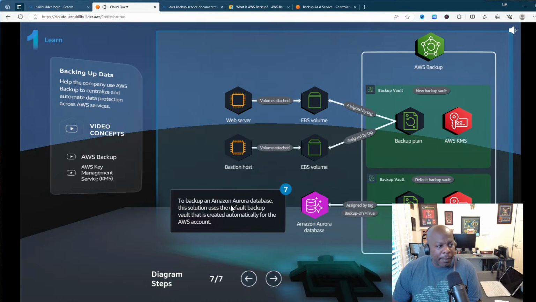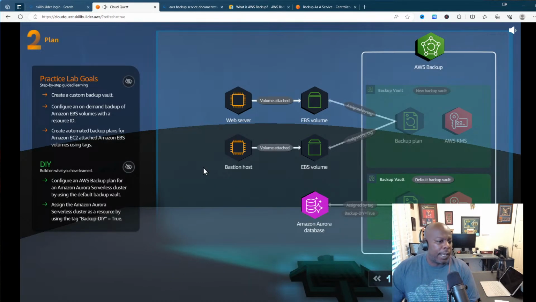To back up an Amazon Aurora database, this solution uses the default backup vault that is created automatically for the AWS account. Okay, cool. So now let's go ahead and go to our plan.